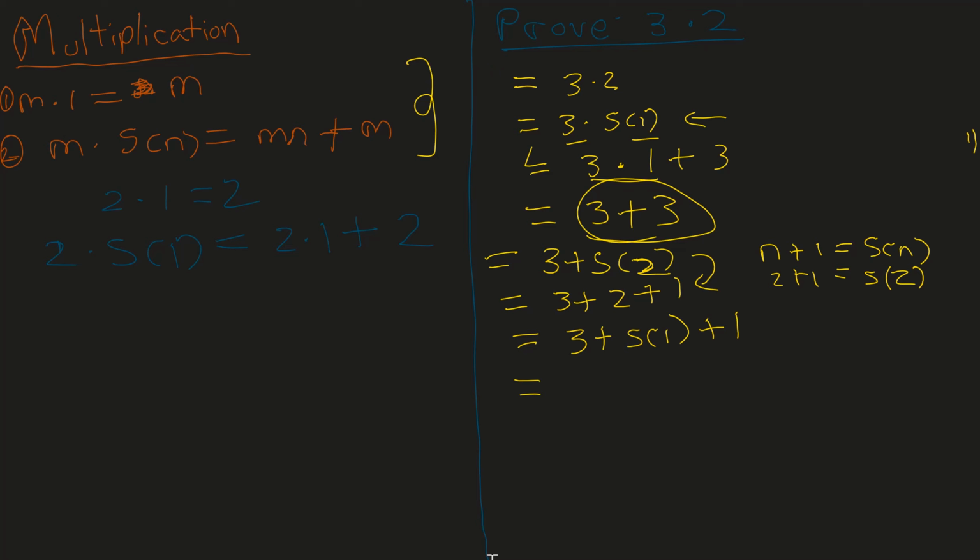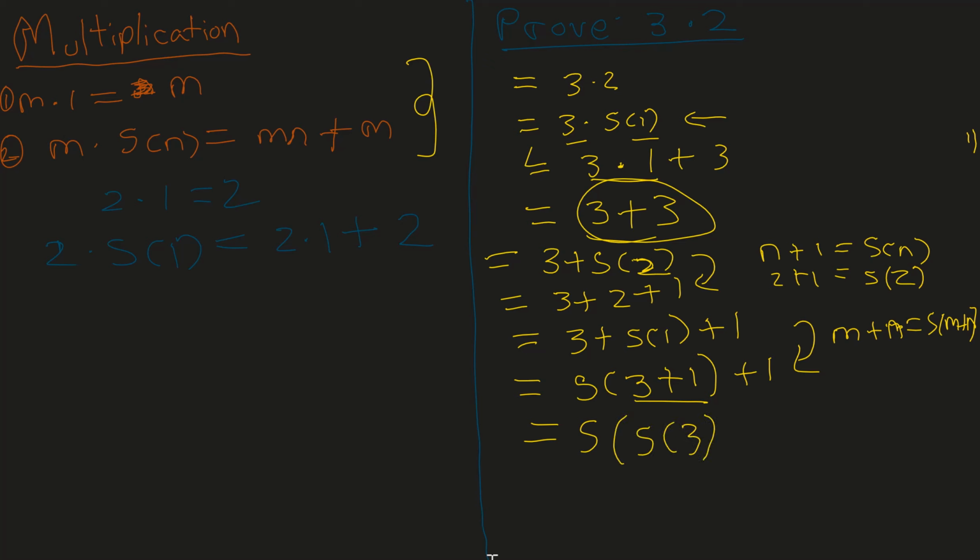Well, how about now we can write this as the successor of 3 plus 1 plus 1. How do we get here? We get here from the second definition of addition, which says m plus successor of n equals successor of m plus n. So that's how we get to this step. Next we can write 3 plus 1 as the successor of 3. So this is also from the definition of addition, where n plus 1 is equal to the successor of n, so 3 plus 1 is equal to the successor of 3.